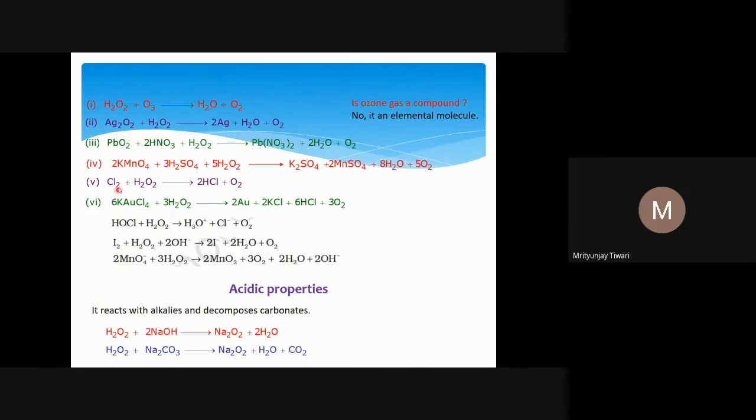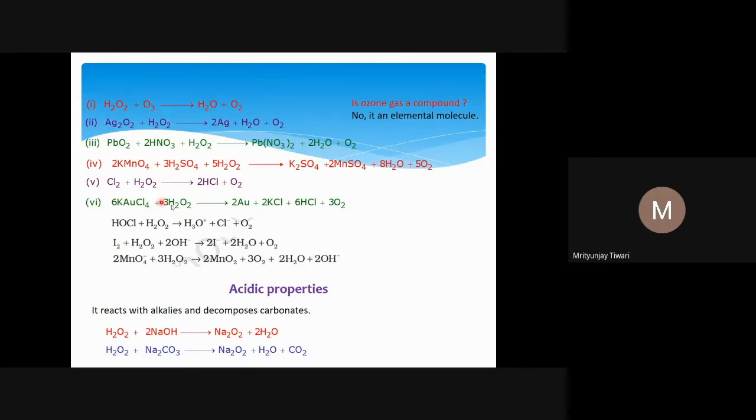Anyway, like we see in this example, Cl2 plus H2O2, we get HCl and O2. Again, this is the reducing property. Chlorine has gone from the zero oxidation state to the -1 oxidation state, which is reduction. And H2O2 is also oxidized in this case, right?